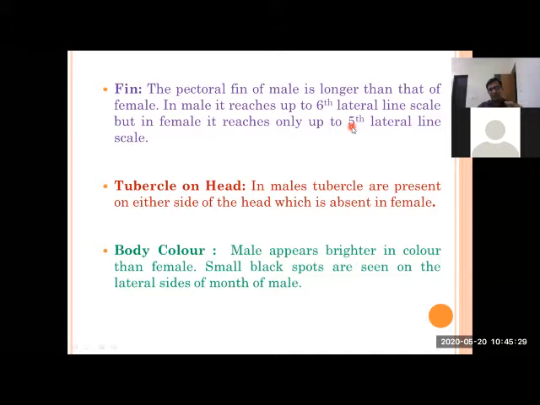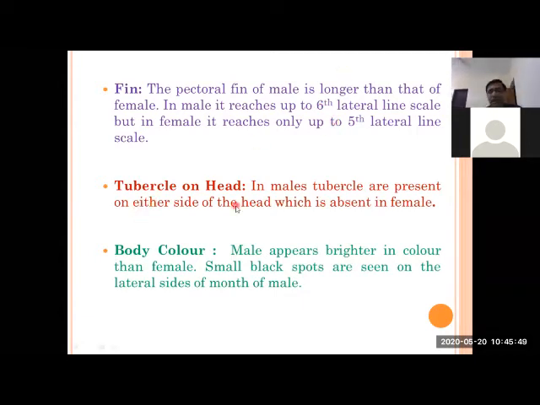It means there is a huge difference. This gap is major, because the scale size is very large in mahasir, and the difference of one scale is quite considerable. This makes it very easy to identify male or female on the basis of pectoral fin size.